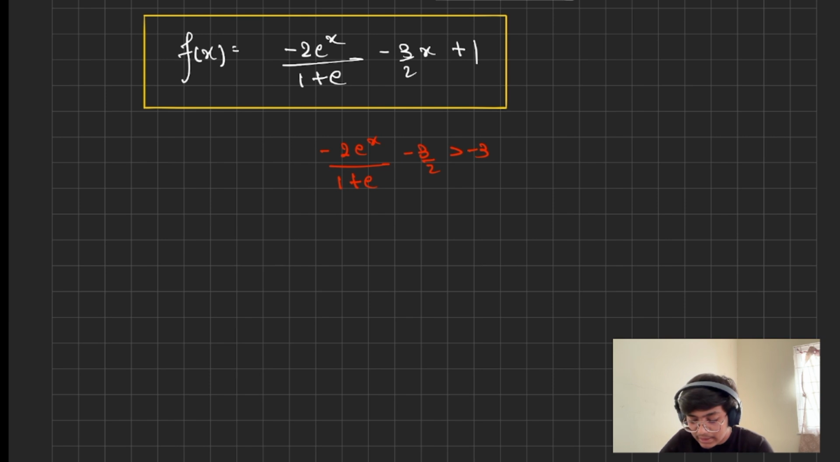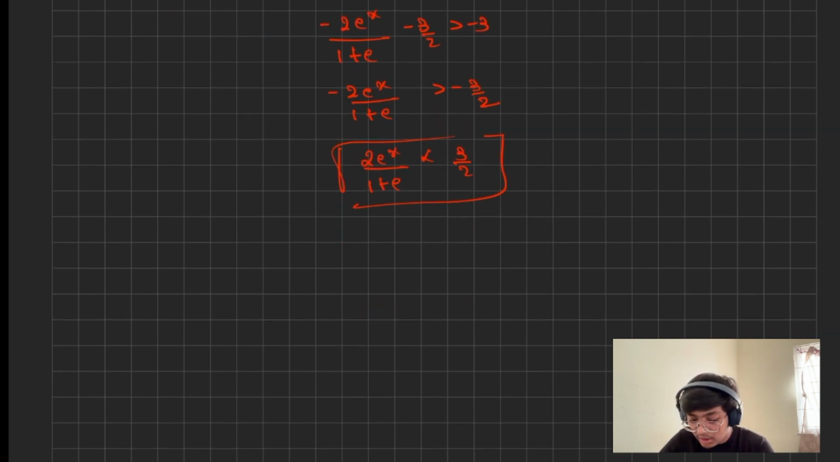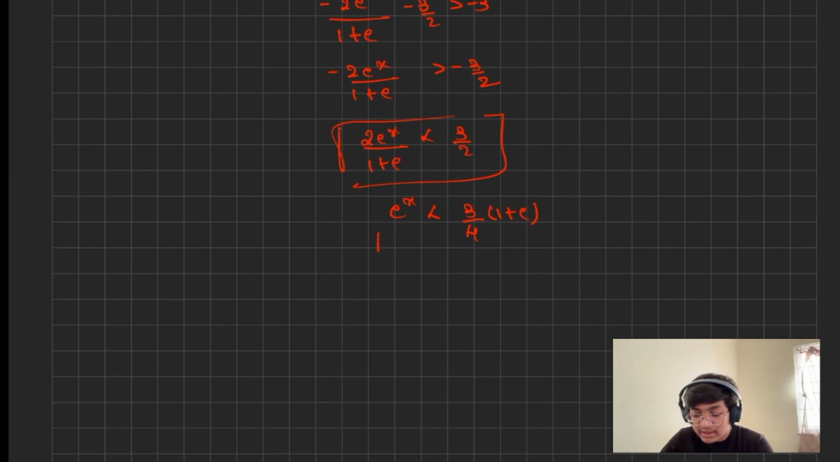So in that case, it will be minus 3 by 2 smaller than minus 2 e power x upon 1 plus e, or we'll change signs and also the side, that is, it will be looking like this. So now we can say that e power x should be smaller than 3 by 4 into 1 plus e. Sorry, since e power x is more than 3 by 4 into 1 plus e, so e power x belongs to minus infinity to this thing, right?